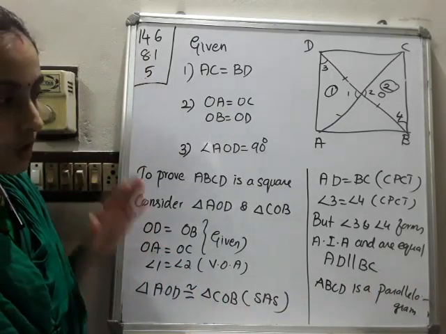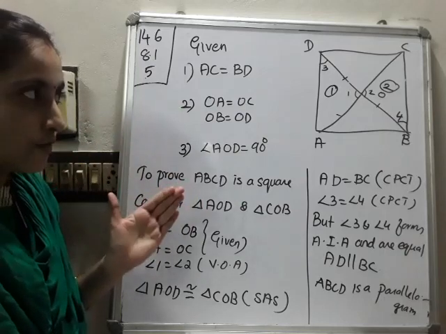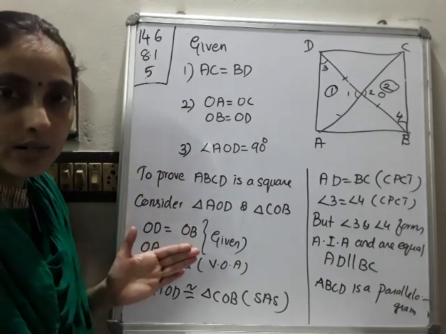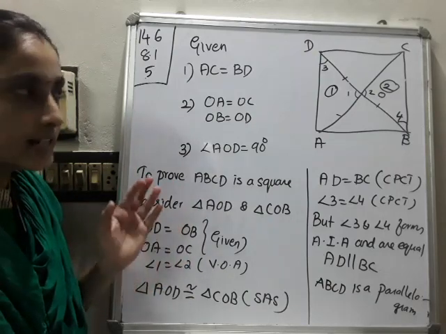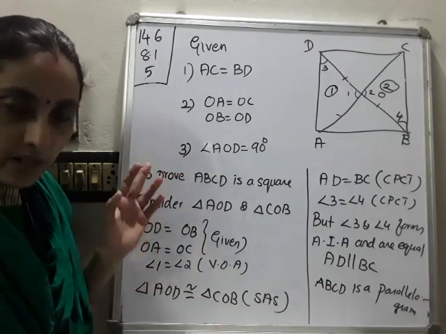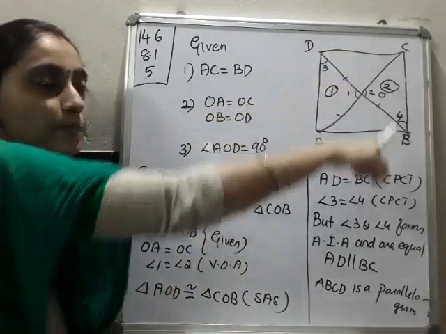Parallelogram. Hope you are clear. How will you prove this? We are considering the opposite triangles and applying the SAS congruence rule, and by CPCT its sides are equal. The alternate interior angles are equal, then the lines are parallel. So we got AD parallel to BC.